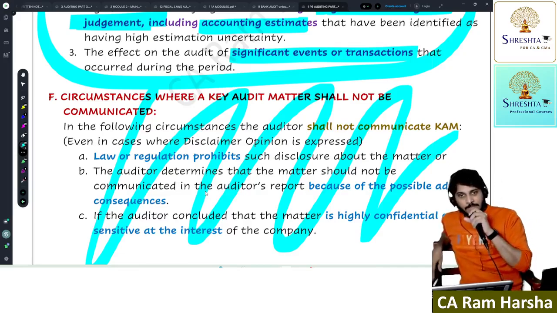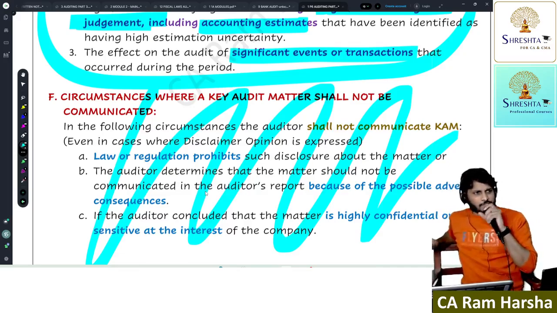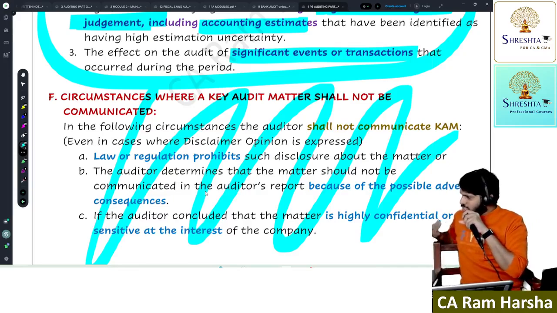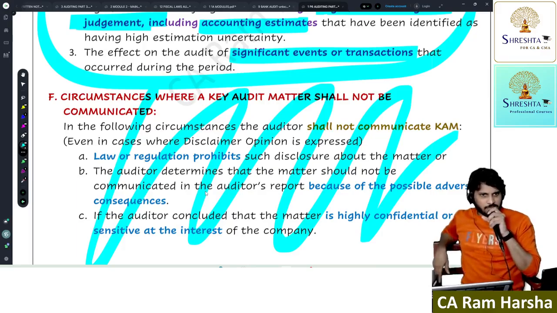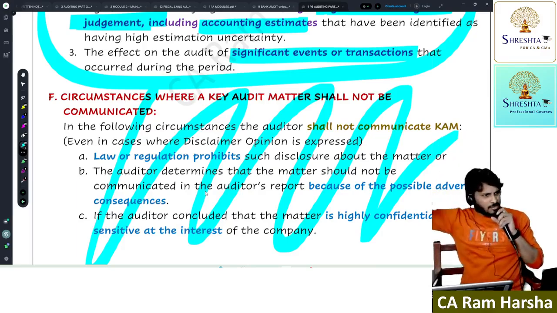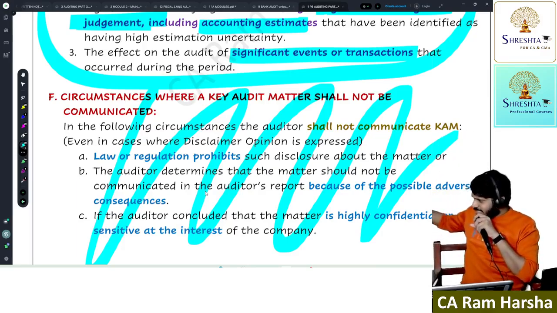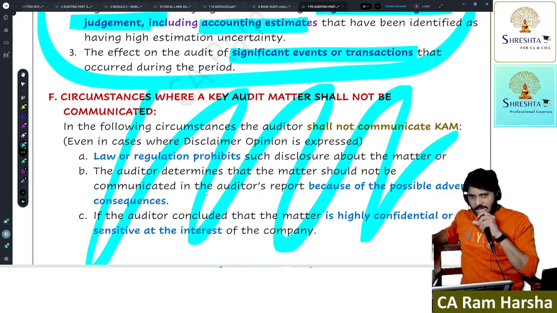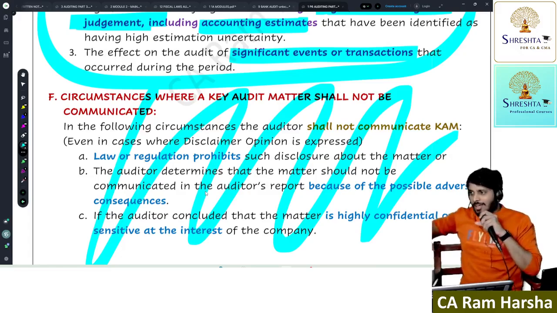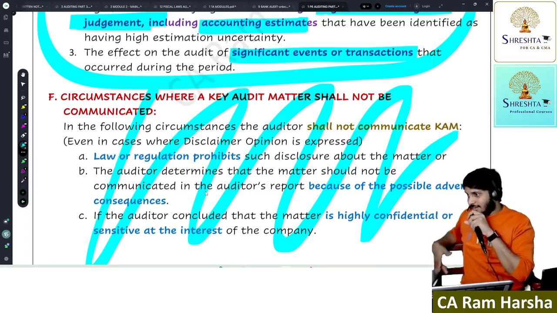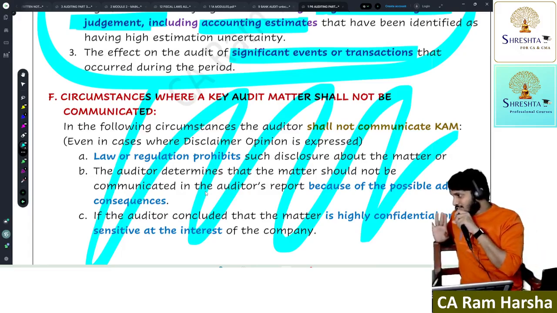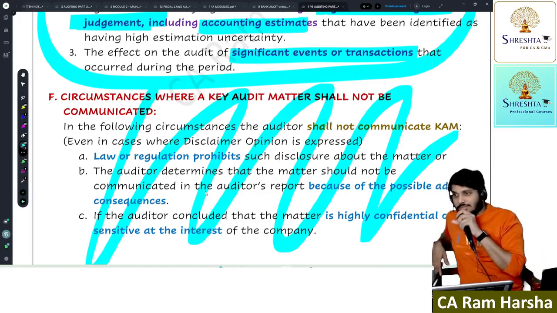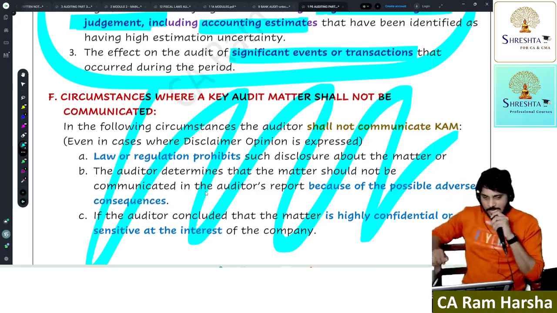Are you all clear? Key audit matters mean what? They are the matters which are most significant for the auditor in the audit of the current period. Why do I discuss last year? And these matters, did I address them in the audit? Yes. Am I giving a separate opinion? Or is it a substitute for a modified opinion? So you see how it is framing everything logically. Understood? With this, key audit matter is also done. Clear? All of you. Next.